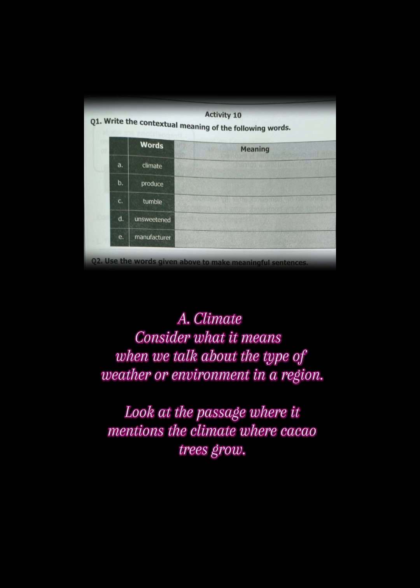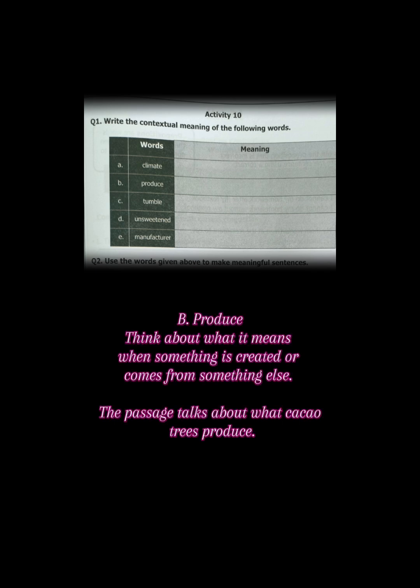Number 6. How is the chocolate that candy bar makers buy sold to them? This question asks how chocolate is sold to candy bar manufacturers. Look at the final stages of the process in the passage. Vocabulary and contextual meanings. Number 1. Climate. Consider what it means when we talk about the type of weather or environment in a region. Look at the passage where it mentions the climate where cacao trees grow. Number 2. Produce. Think about what it means when something is created or comes from something else.